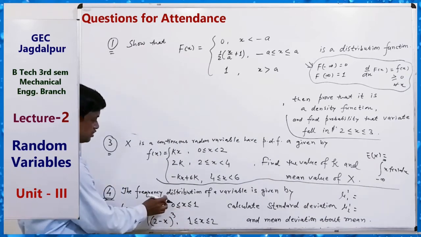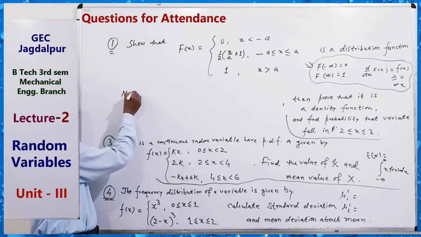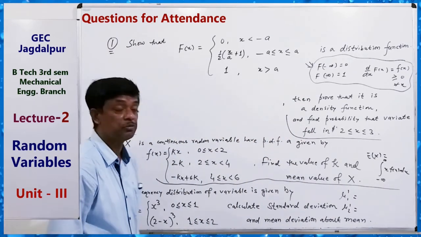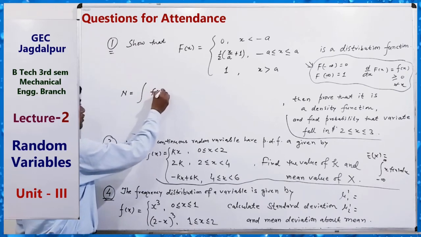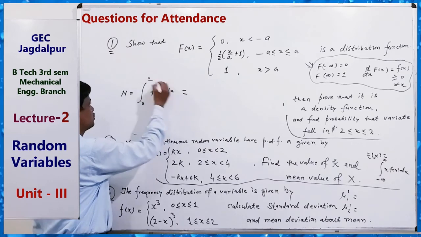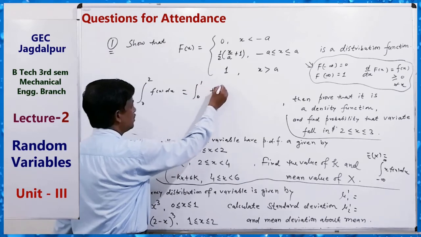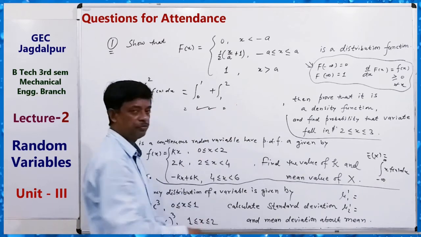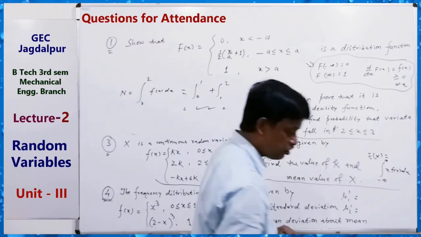Okay, for this question, since this is a frequency distribution, we have to first find N, the total frequency. So the total frequency will be the integral of f(x) dx over the interval 0 to 2. Solve it first by breaking into two parts, 0 to 1 and 1 to 2, and solve it. Whatever you get will be the value of capital N.